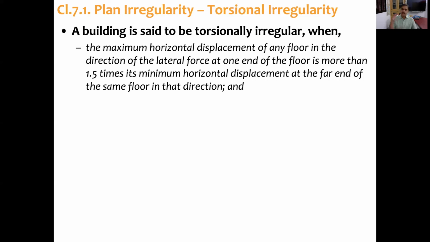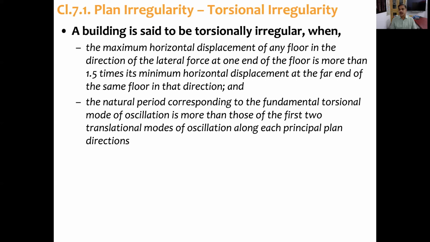So when I'm applying force in one direction, if the building is twisting, the building is torsionally irregular. It will not have rigid body motion in that plane; displacements will not be the same at the two edges.